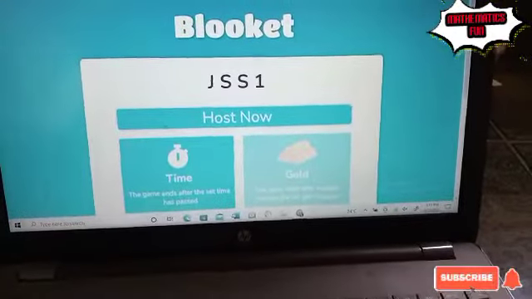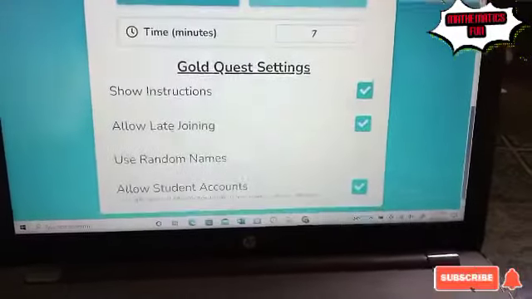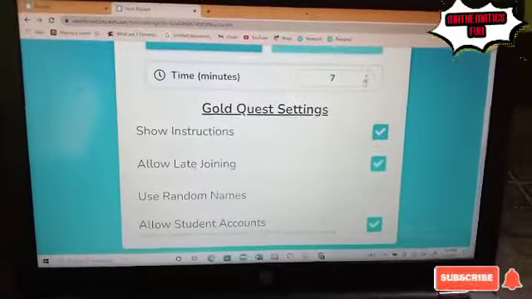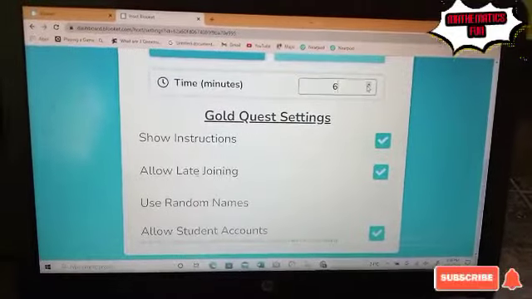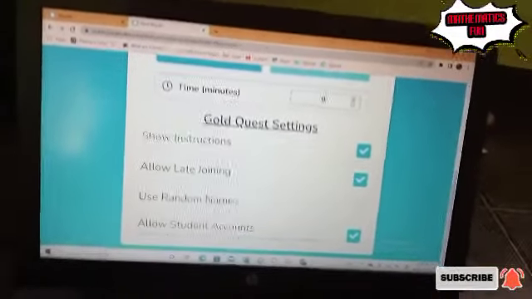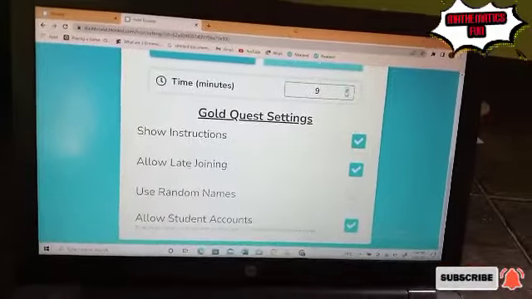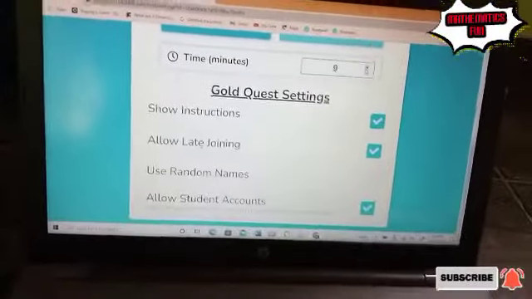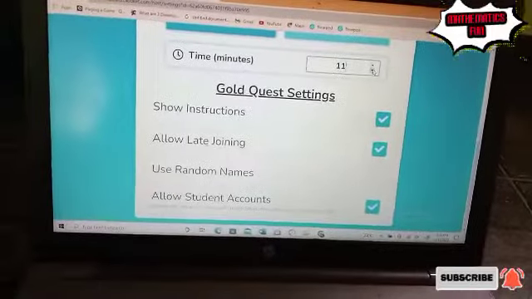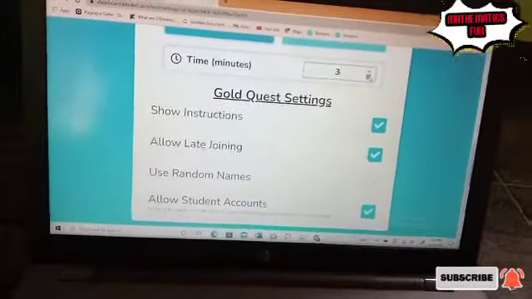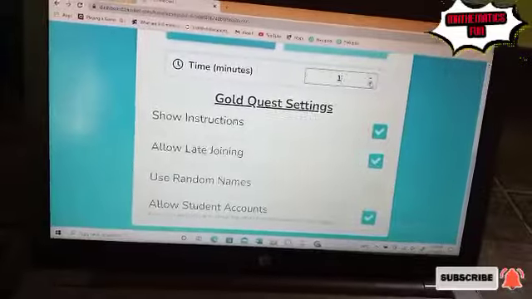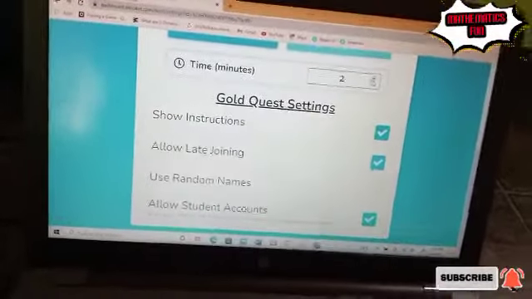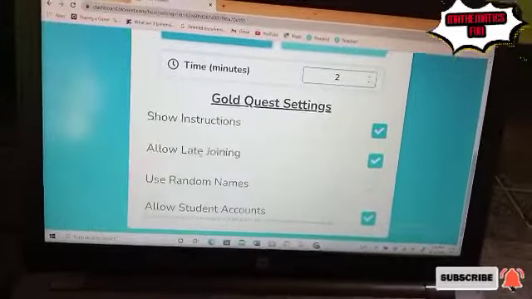Then the next thing is, how many minutes do you think your students can use to answer this question? If it is 10, you can set it to 2 minutes or 1 minute, because exactly when the time you set is up, the game is going to stop. So you can use 2 or 1 according to the time you think the students are supposed to use to answer the question. So I'm setting 2 minutes for this one.